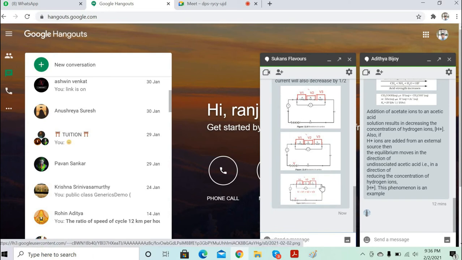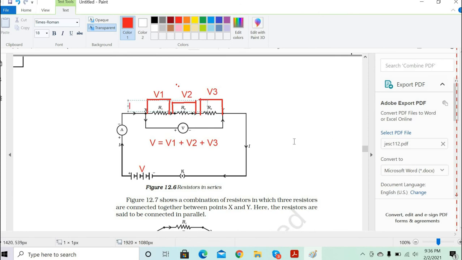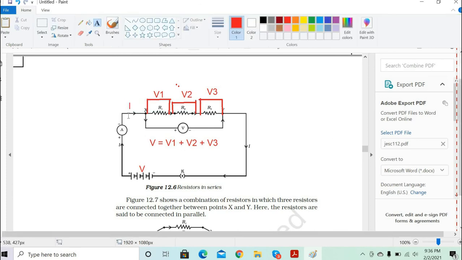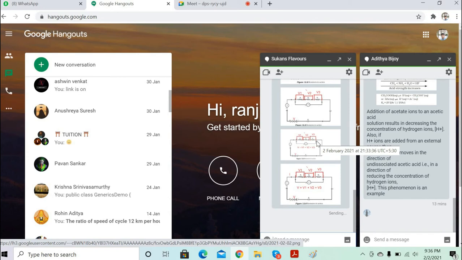Now if the current is I, let's say I is passing through R1, then through R2, and through R3. Is it the same current which is passing through them? Can you see that? So the current is the same across the resistances.